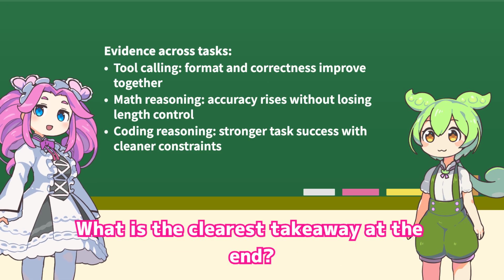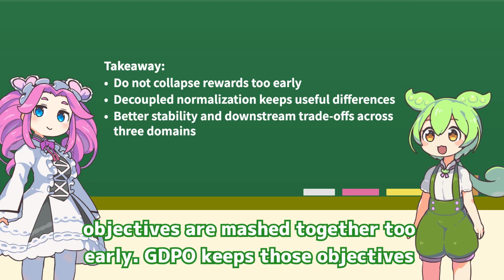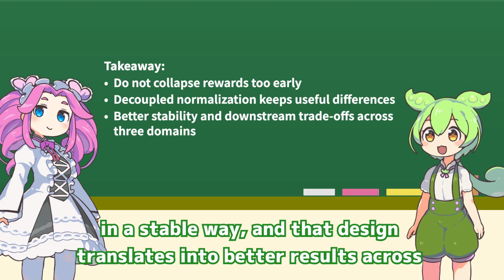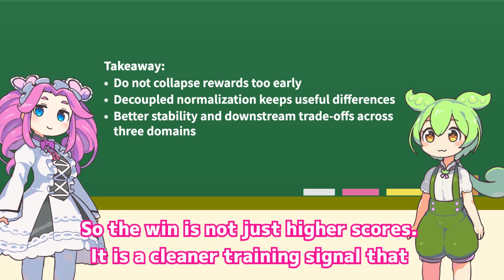What is the clearest takeaway at the end? The clearest takeaway is that multi-reward RL breaks if different objectives are mashed together too early. GDPO keeps those objectives separate long enough to preserve their signal, then recombines them in a stable way, and that design translates into better results across the paper's 3 evaluation domains. So the win is not just higher scores.